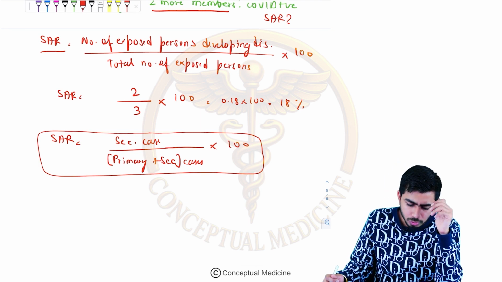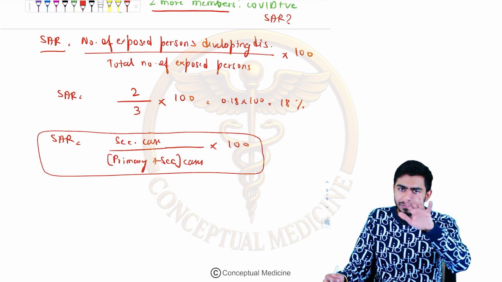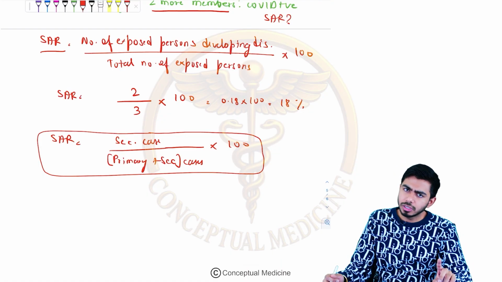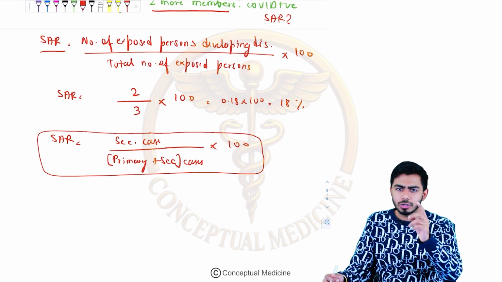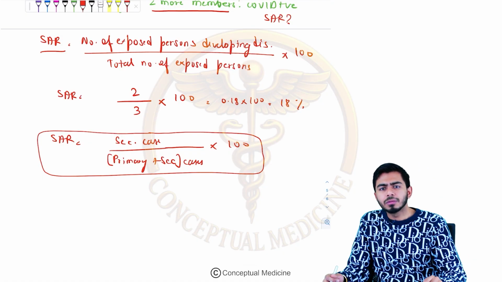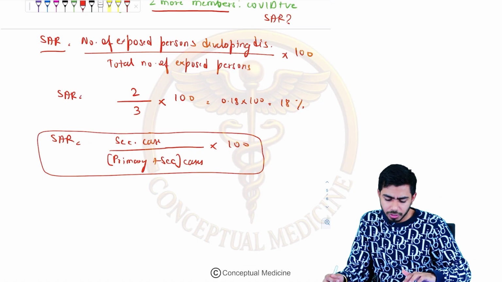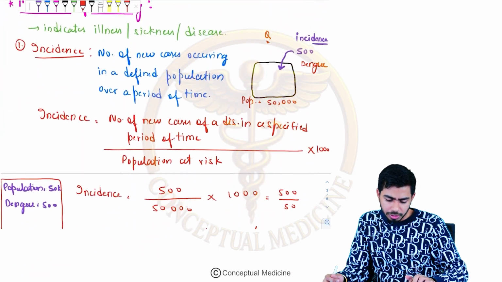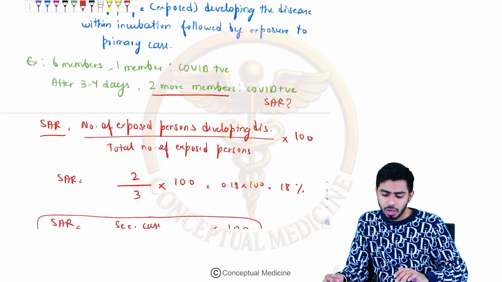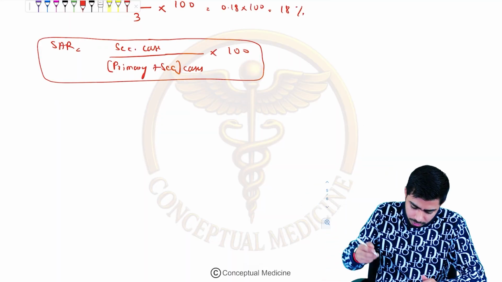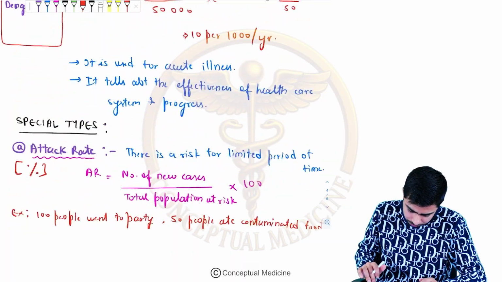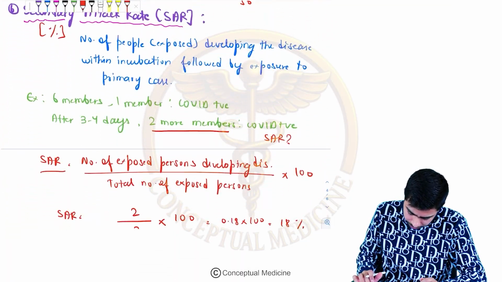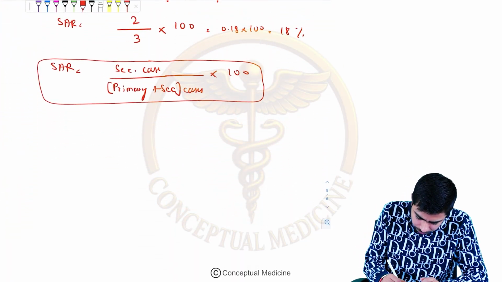And now I am moving on to the prevalence part. I have talked about the incidence, the types of incidence, the attack rate and the secondary attack rate. Now I am moving on to the prevalence, which is also a very important measure of morbidity. Remember, we are talking about morbidity over here. In morbidity, I have talked about the incidence. Now let's talk about the prevalence. The second one over here would be the prevalence.